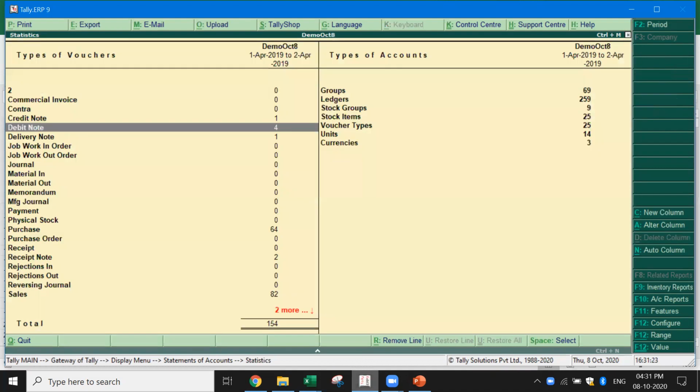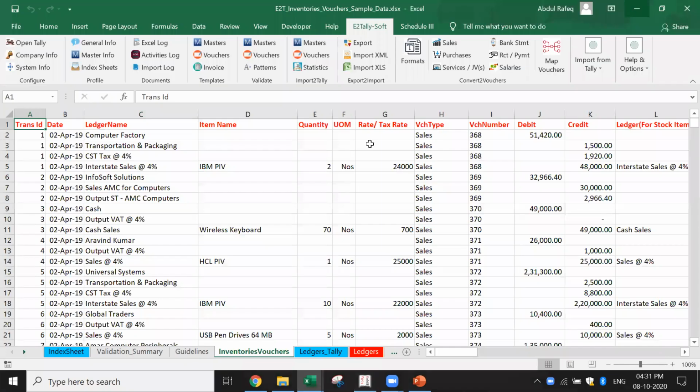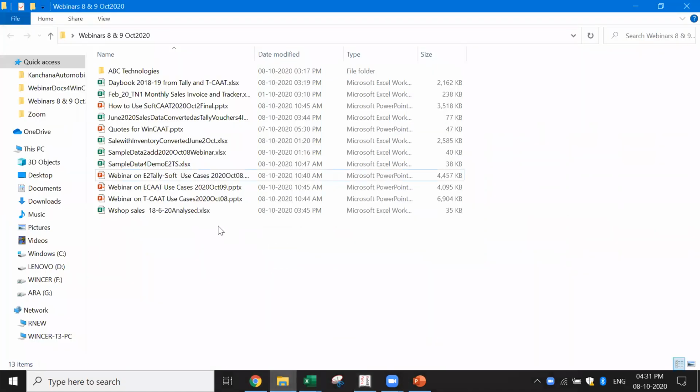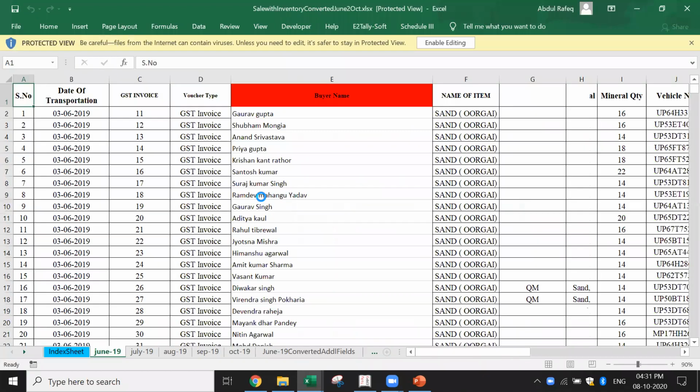Okay. Now I just want to give you an example. Let me pick up an example where I just want to show you one company who has imported this type of data. Using the software, the CA firm got an order to create the books of accounts based on transactions. He said, I can give you the data in a particular format. I'll just show you the format. This is a practical template from one of the companies.